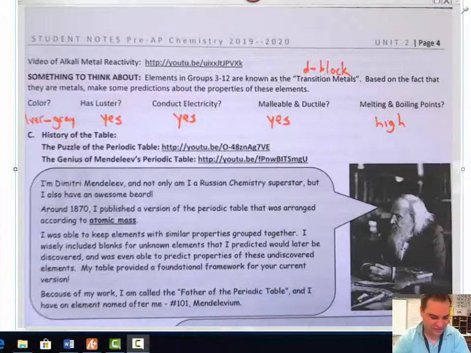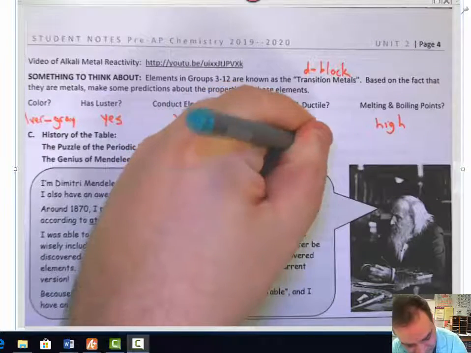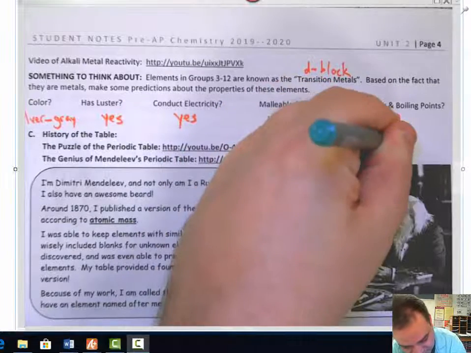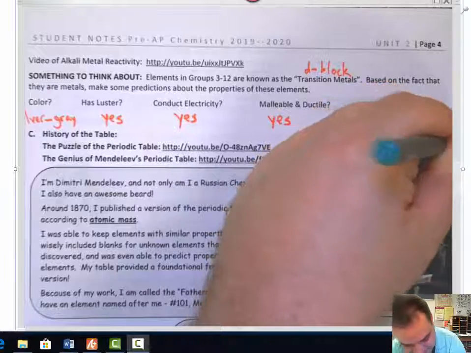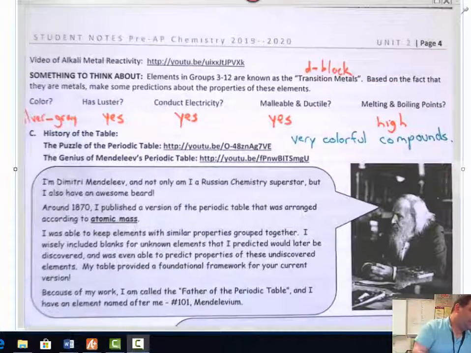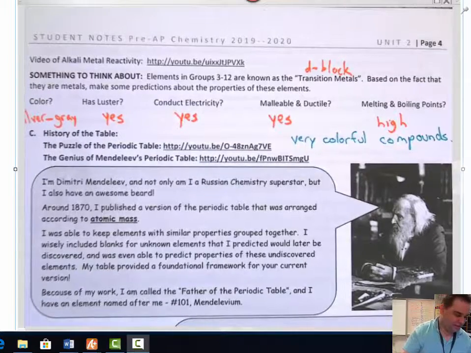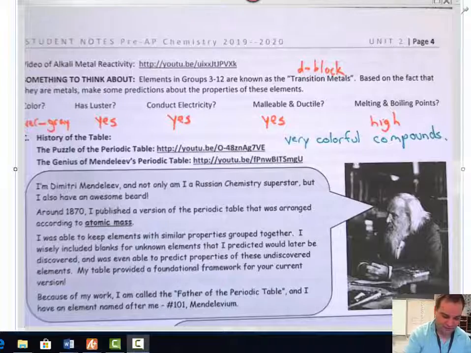These also make very colorful compounds. Okay. That's a little bit about the transition metals. Maybe I'll have some time and I'll do a demo where you can actually see the different transitions of the different colorful compounds of the transition metals.